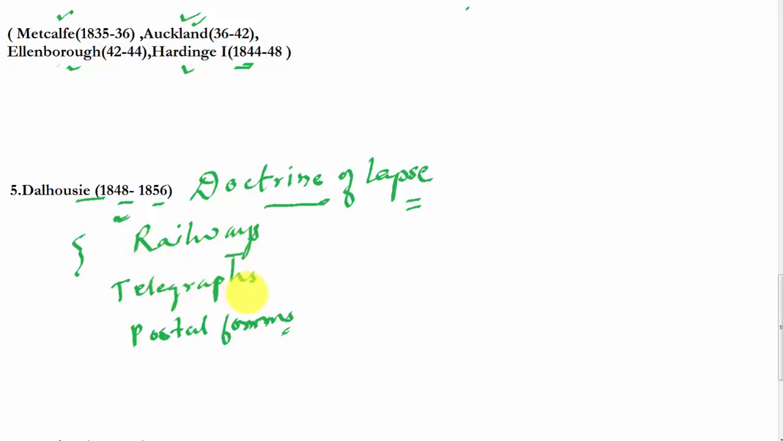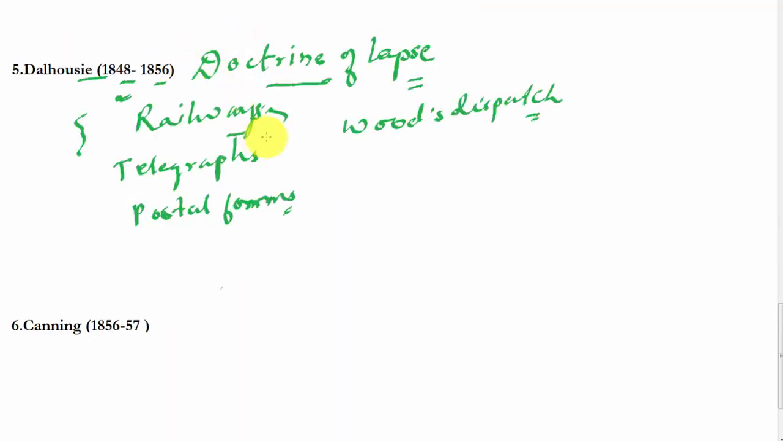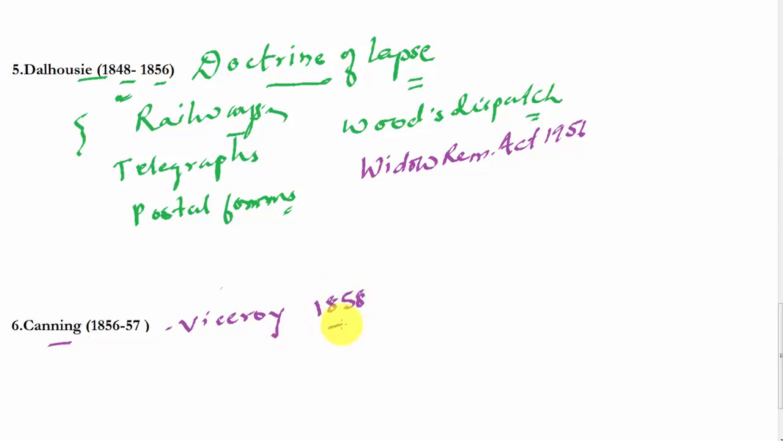In education also, Wood's Dispatch, which supported a comprehensive scheme of education at primary, secondary and college levels, and supported English as well as women's education. During Dalhousie's time, there is one more important thing that happened, that was the passing of the Widow Remarriage Act in 1856. After that we have Lord Canning, who was also the first Viceroy of India, made by the Act of 1858. After 1858, the Governor Generals came to be known as the Viceroy, and during his time, the Council Act 1861 was passed.